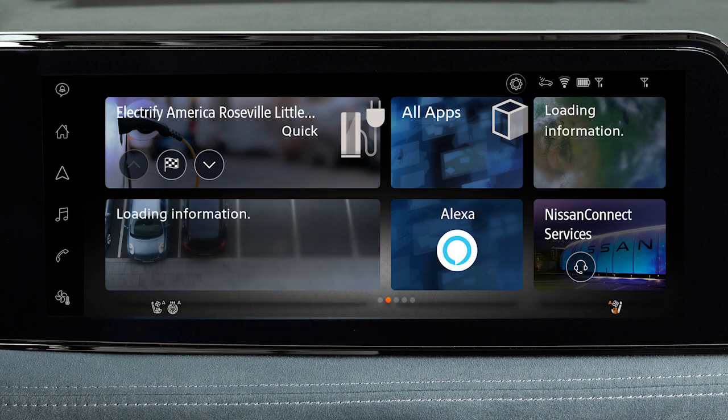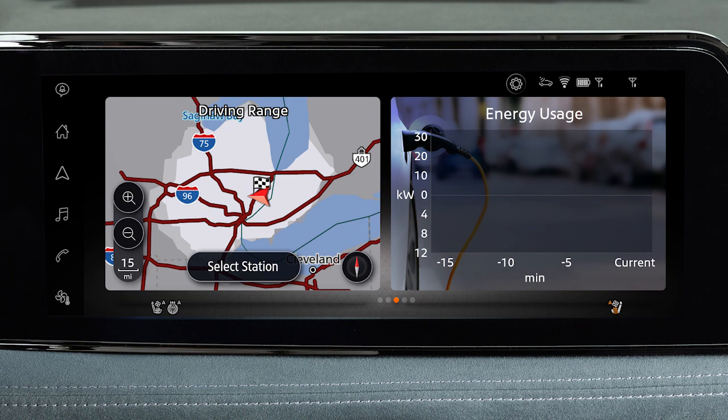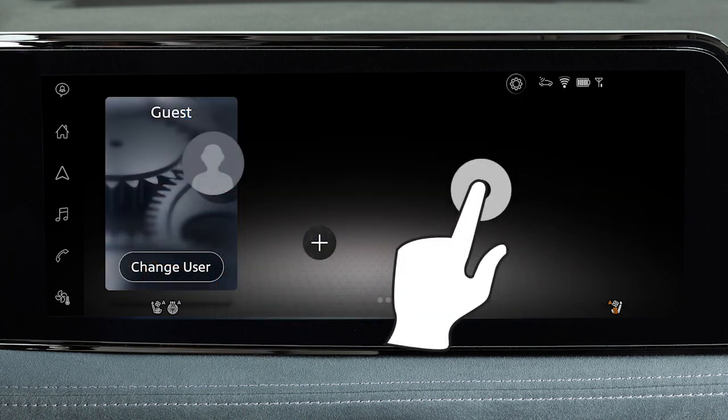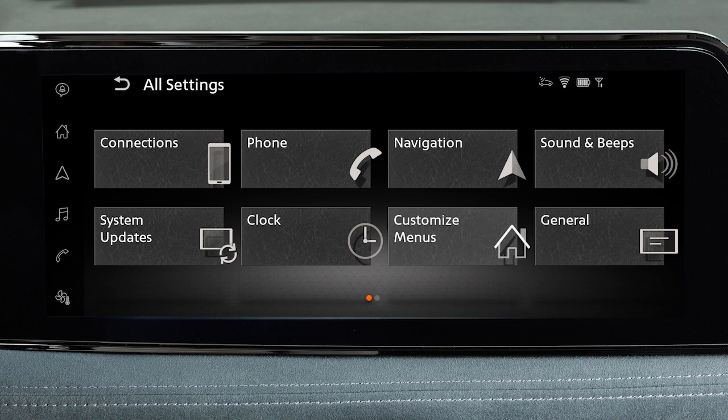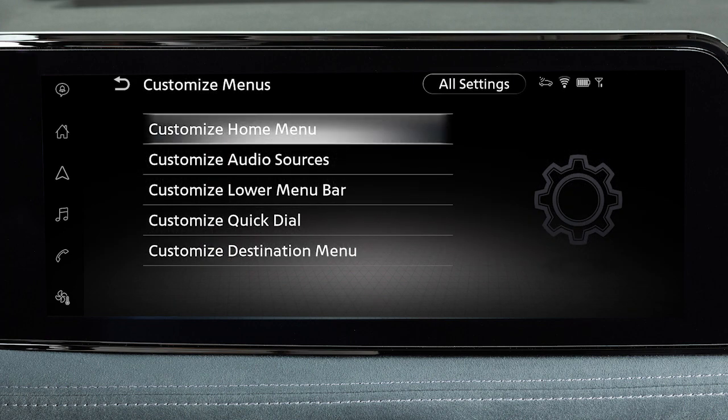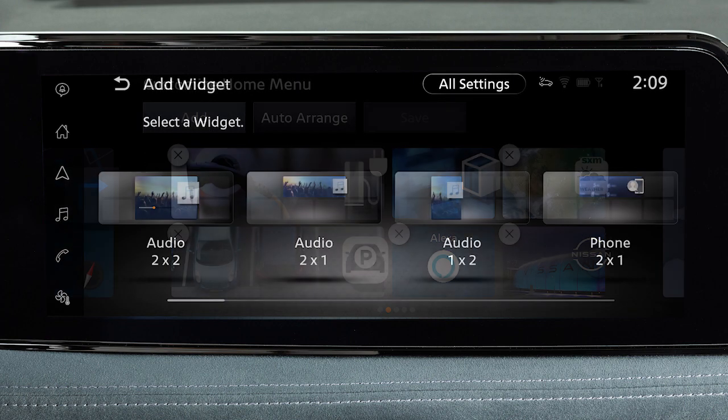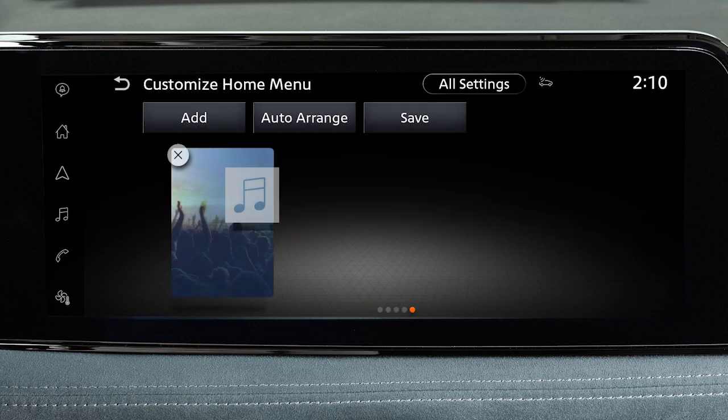Swipe the screen right or left to view additional menu screens. These screens are customizable to include your preferred widgets. To customize the home menu screen, touch Settings, Customize Menus, then Customize Home Menu. Touch Add, then select the information you'd like displayed.